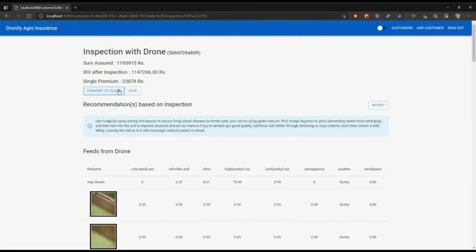The drone has stopped now, and you see here this time the original sum assured value is this value, but after the intermediate inspection we found that it's reduced a bit. It means the high quality crop is around 80%, but initially when we scanned the land, it was around 85%. So we see there are some low crop images. We'll give a recommendation to the insurer or farmer to improve the crop quality over the course of time. This inspection will help in that, so we'll save this inspection for intermediate purposes.